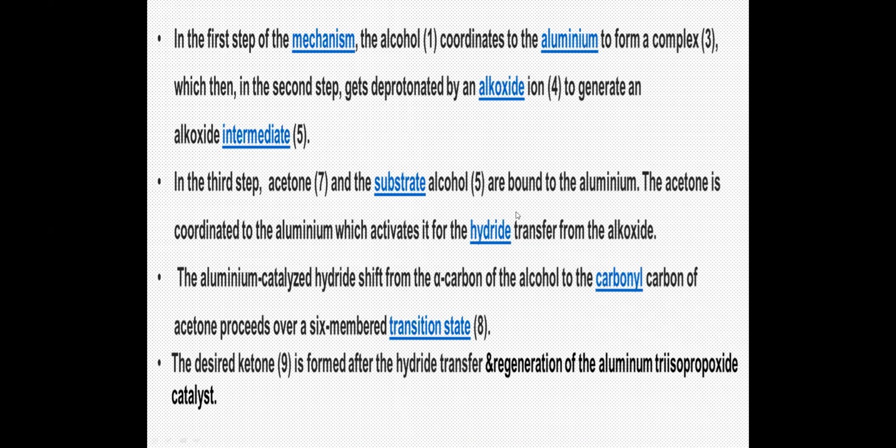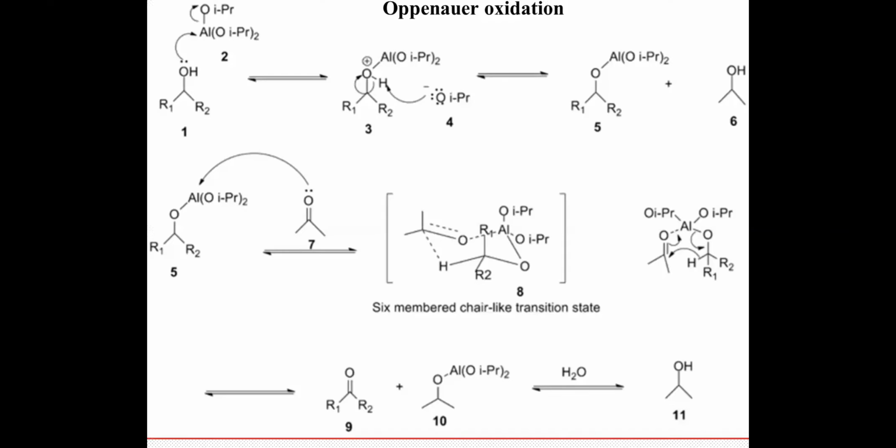So an alkoxide is generated. What is this? Deprotonation, generation of the alkoxide 5, and along with it, you get the corresponding isopropyl alcohol. So now what is the second step? Next step. You're using excess of ketonic reagent, that is your acetone.